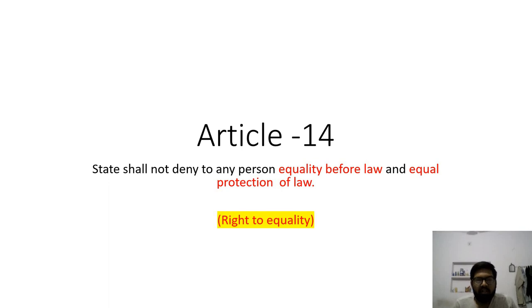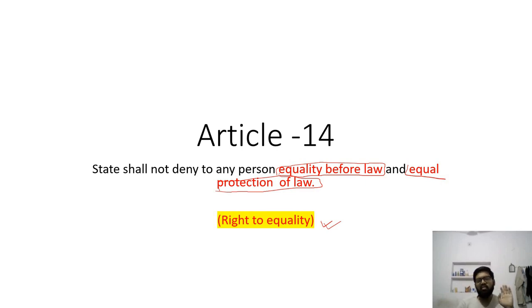Article 14 says that state shall not deny to any person equality before law and equal protection of law. It is about right to equality. Now I am going to explain it, just be with me. Two things are here: first is equality before law, and second is equal protection of law. What does it mean?